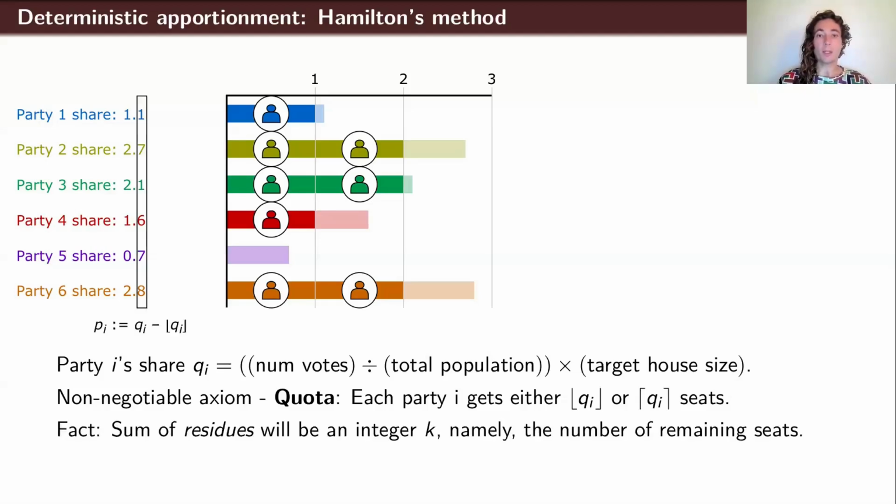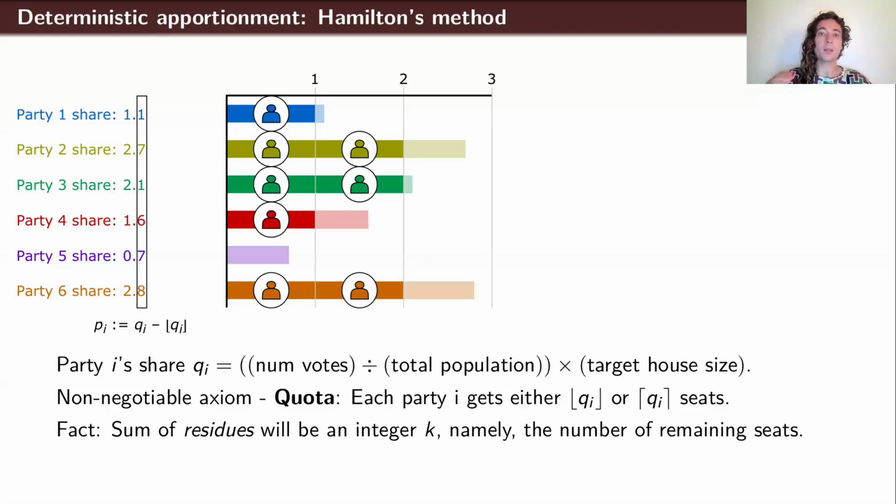And for that, we need to look at the residues, which are the parts after the decimal. The residue of party i is notated p_i and is defined to be q_i minus floor of q_i. So the party share minus its lower quota. So based on how we define these party shares to add up to the total house size, it's not too hard to see that the sum of all the residues is going to be an integer, namely the number of remaining seats we have to allocate. And that number we're going to call k. So in this case, k equals 3. All 6 of these numbers are between 0 and 1, and they sum up to k equals 3.